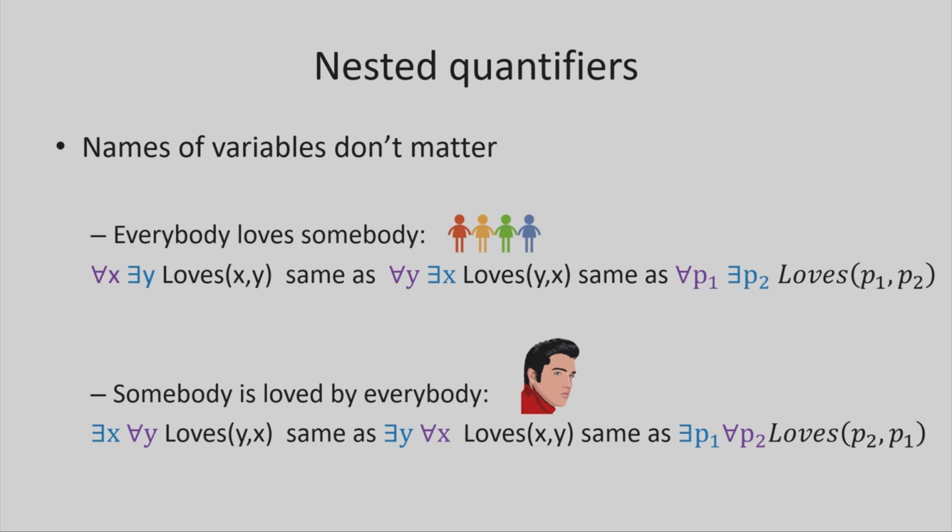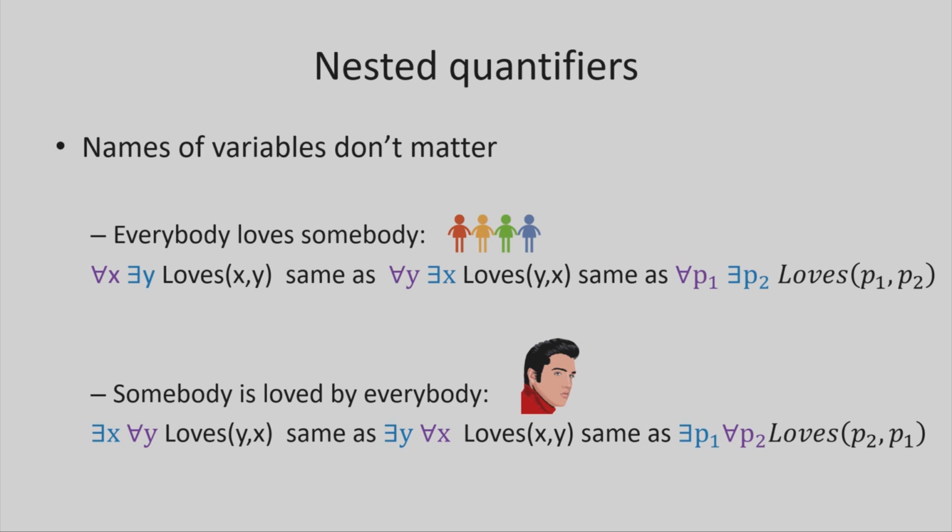same statement. So for all x exists y loves x y is exactly the same as for all y exists x loves y x. All our x's became y and all our y's became x's. We could call them something completely different. For every person 1, there exists person 2 who loves person 1, person 2. And we could do the same thing in all the other formulas, like in the Elvis formula, there exists x for all y loves y x, or there exists y for all x loves x y, are the same things.